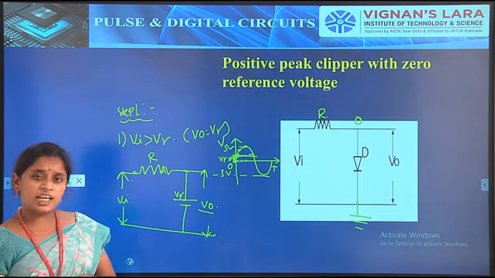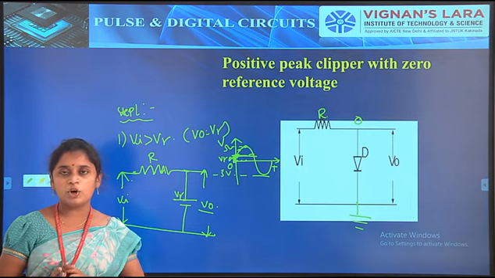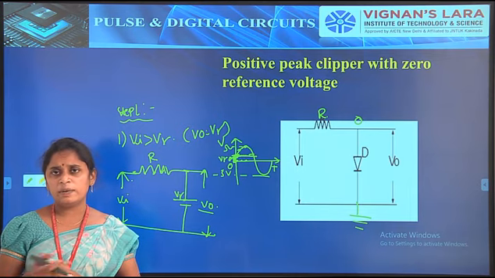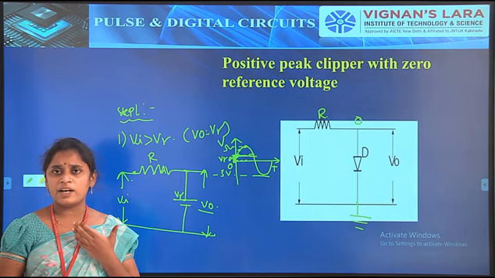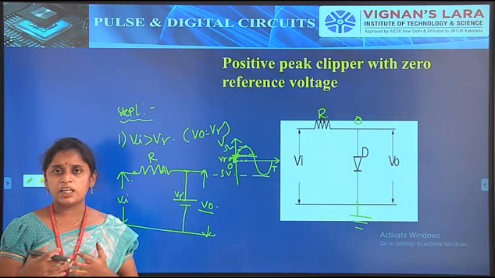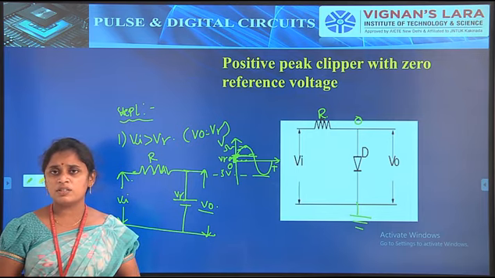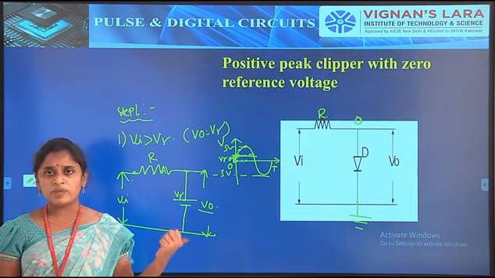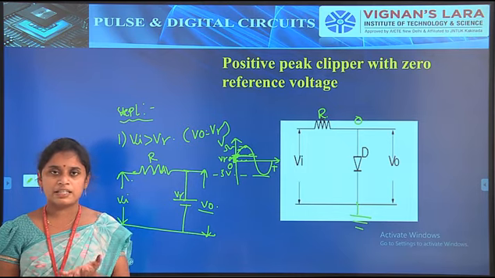So when VI is less than V gamma, what happens? The input voltage is less than 0.7 volts, so the diode will compulsorily be in the off condition, because it does not satisfy the principle of diode on condition. So the diode can simply be replaced with an open circuit. What is the voltage across the open circuit? The input voltage is the same as the output voltage, so we get the input voltage across the output. That is the case when VI is less than V gamma.